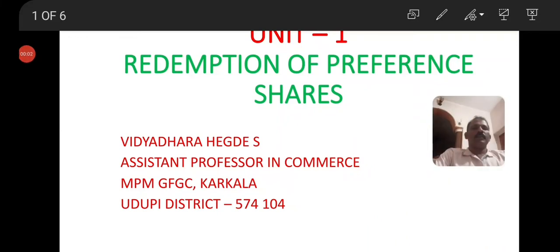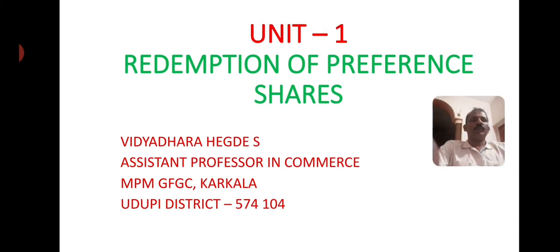Today we shall discuss the journal entries and accounting treatment of redemption of preference shares. As you know, redemption of preference shares is nothing but repayment of preference capital to the concerned shareholders.